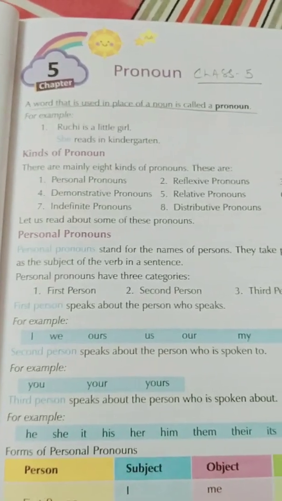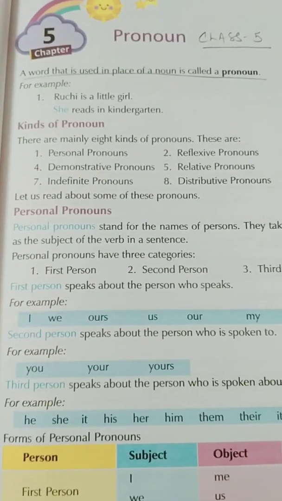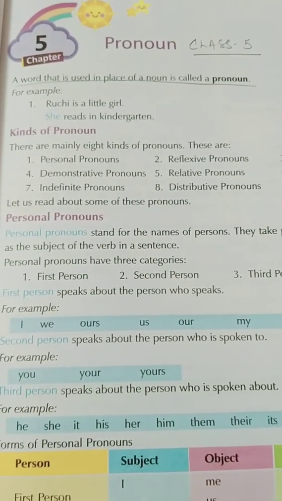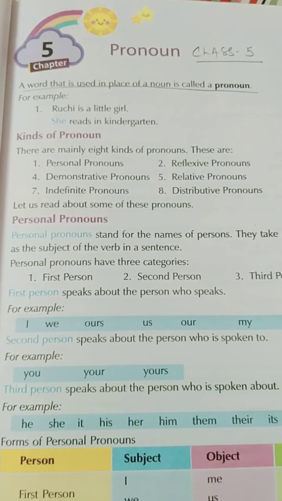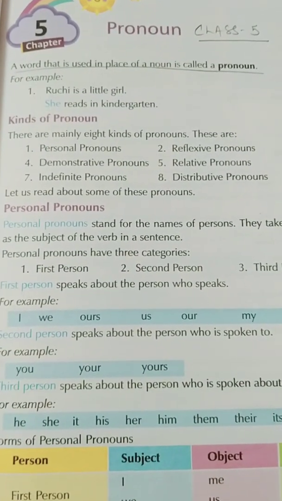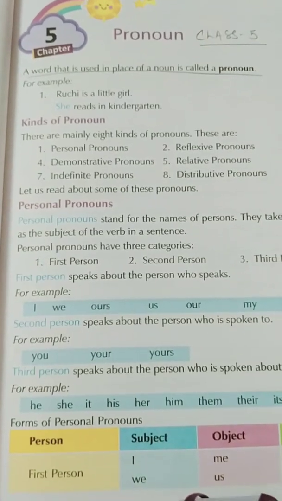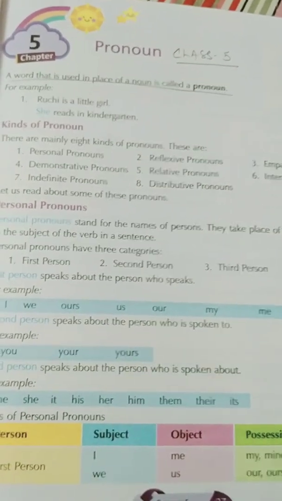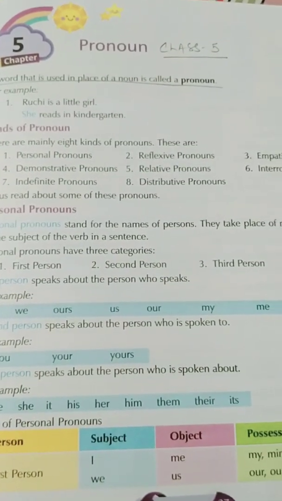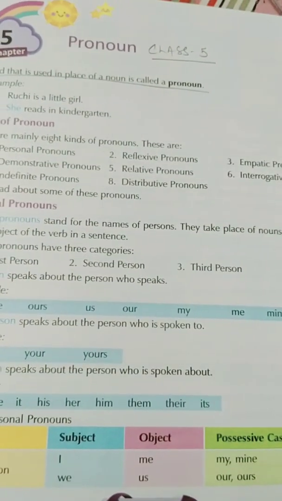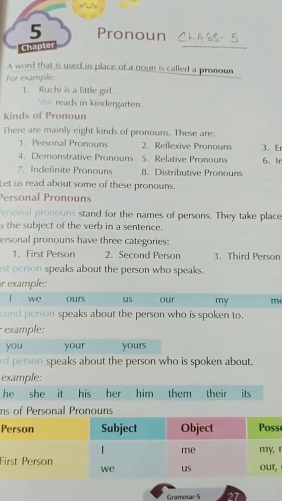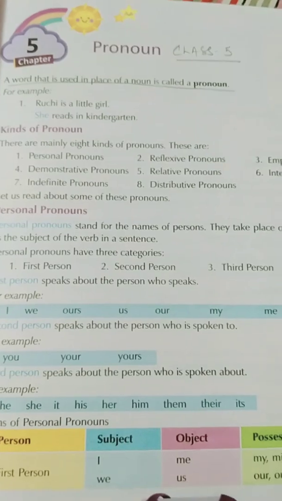These are the words you use in your day-to-day life. You use them with your parents, with your friends, with your teachers. These are the things which we use in a daily manner. Now see person, subject, object and possessive case. First person: I, me, my, mine; we, us, our and ours. These are the words that come from personal pronouns.